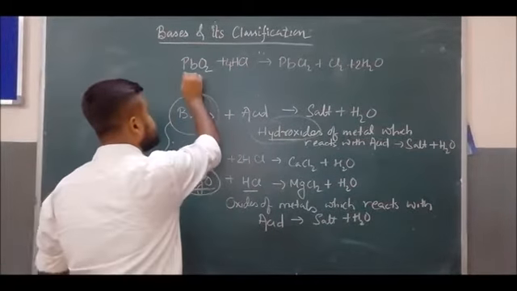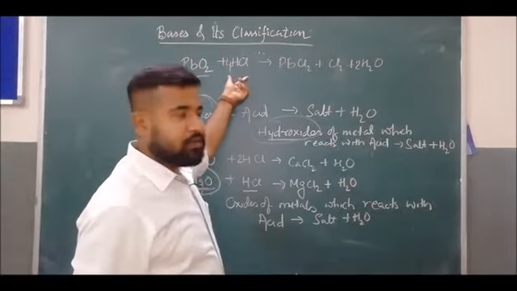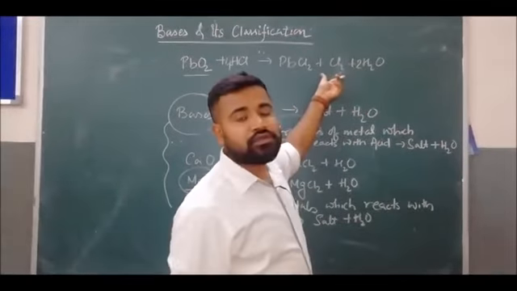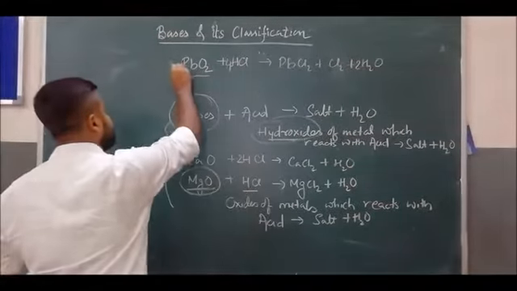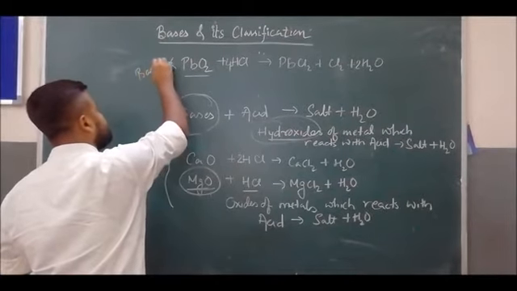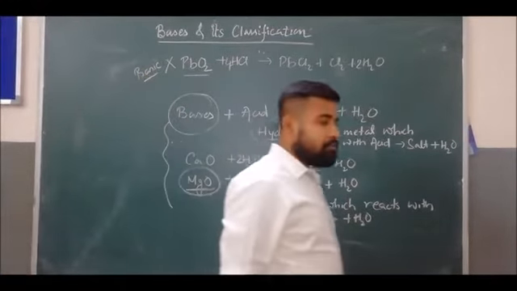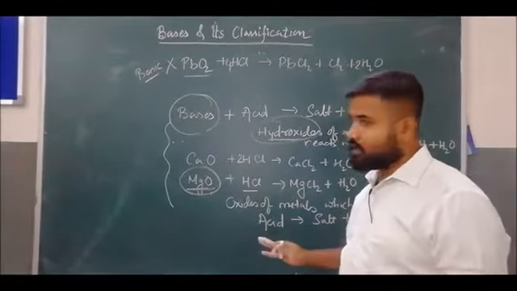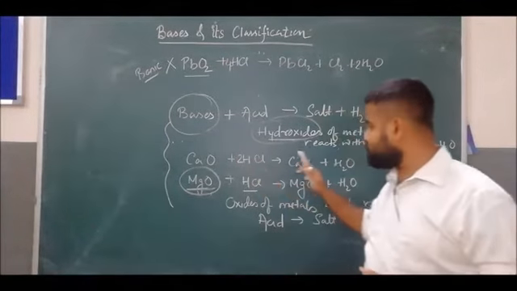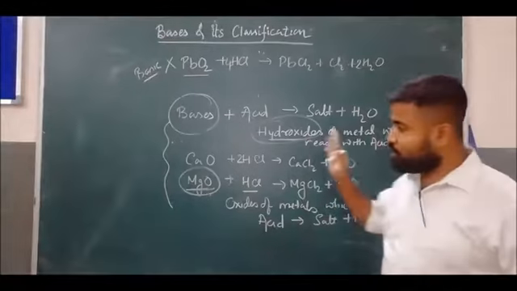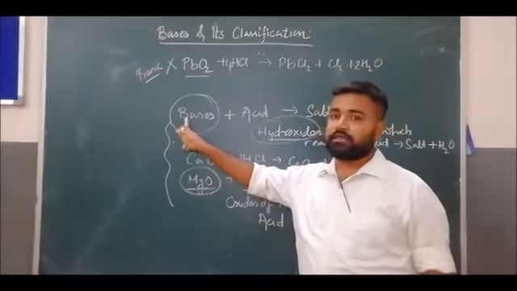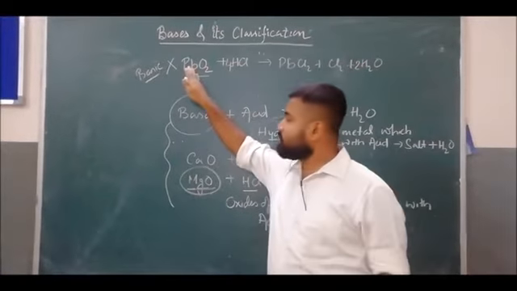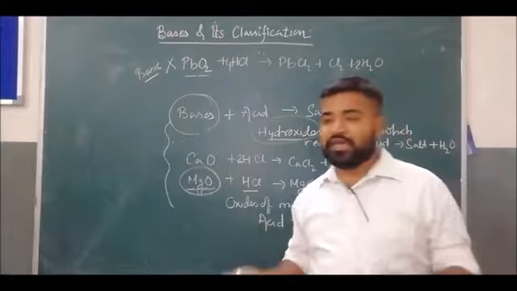So in this case, this metal oxide, when it reacts with acid, gives metal salt and water, but in addition to that it also gives Cl2. That's why this metallic oxide is not a basic metallic oxide. Only the metal oxides which react with acid and give the corresponding metal salt and water are known as bases. If any other product comes, then that oxide of metal is not a base.